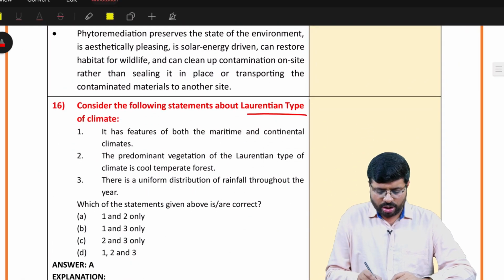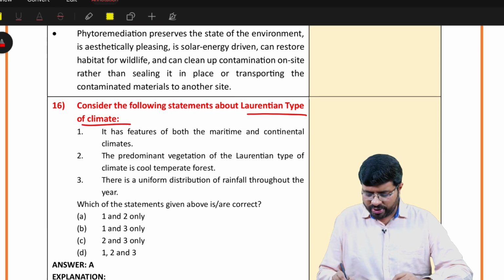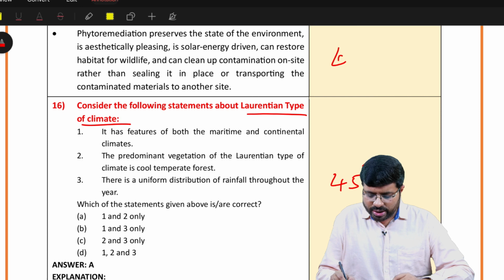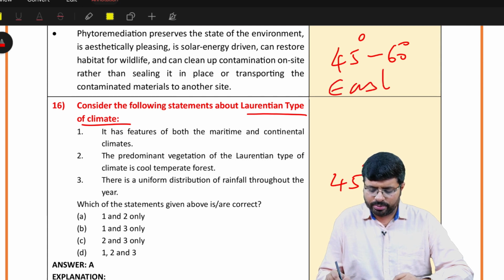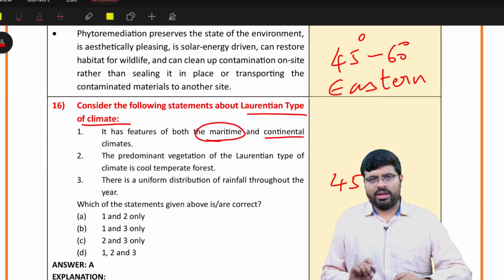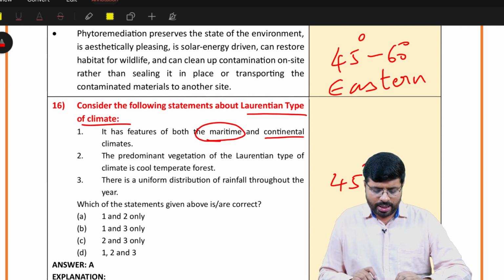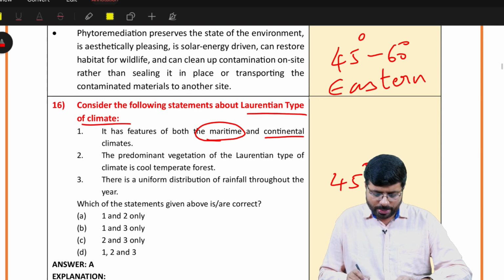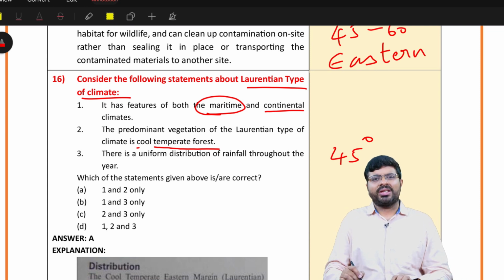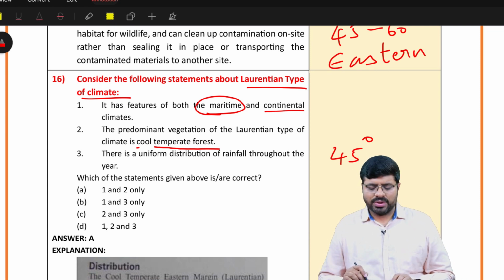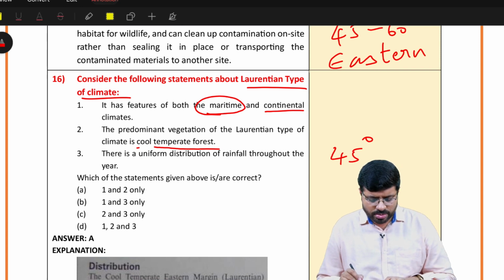Laurentian type of climate. Now you all know Laurentian type of climate. So it is 45 degrees to 60 degrees latitudes, north and south, mostly on the eastern side. Because on the eastern side it has the features of maritime and continental. It is not continental alone, maritime and continental. And you will find here that the predominant vegetation is cool temperate forest, because 45 to 60 degrees means cool temperate region. So that's why it is cool temperate, and there is a uniform distribution of rainfall.